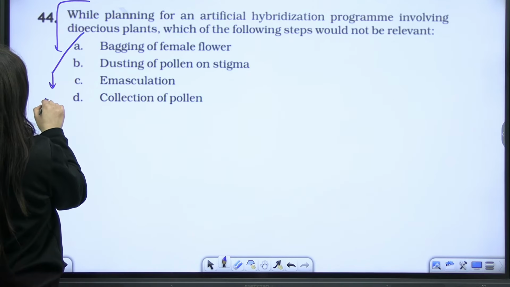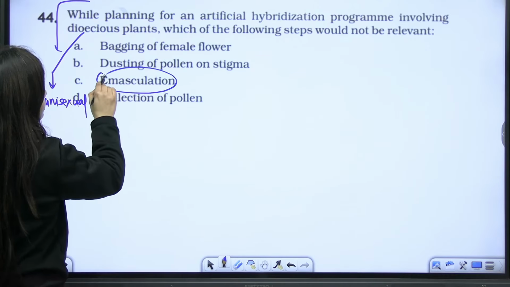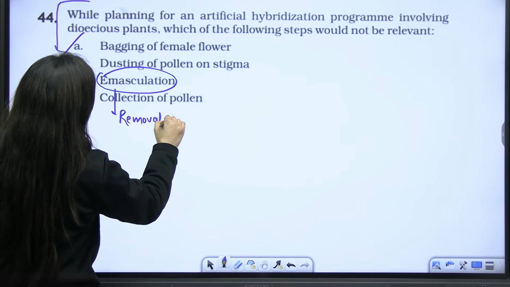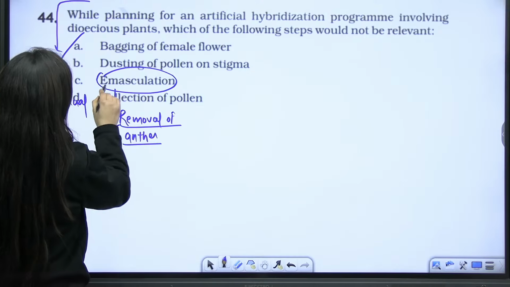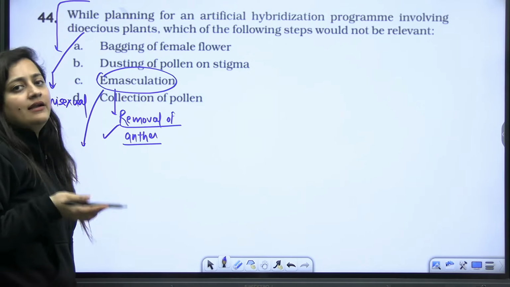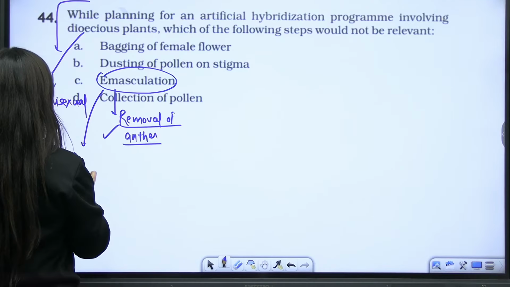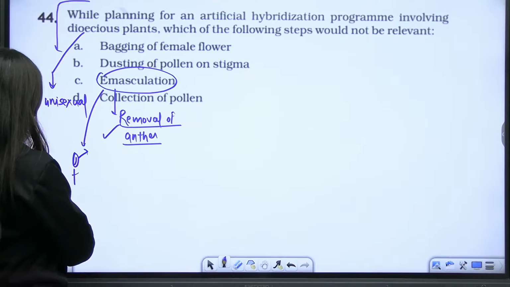So if it is dioecious, it means it is unisexual. So emasculation, that is removal of anther, is not required. Why is removal of anther not required? Because it is already unisexual. Emasculation is required in the case of bisexual flowers. Am I clear? It is required in the case of bisexual flowers.